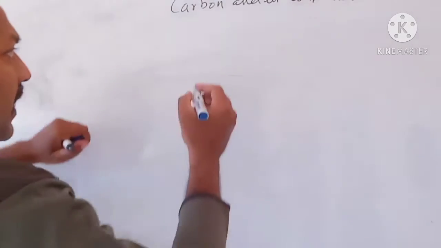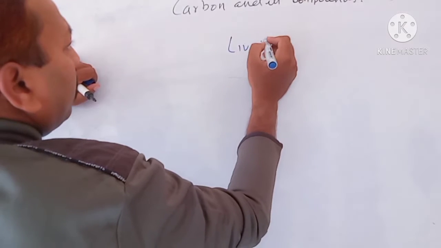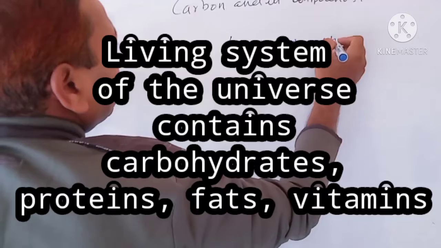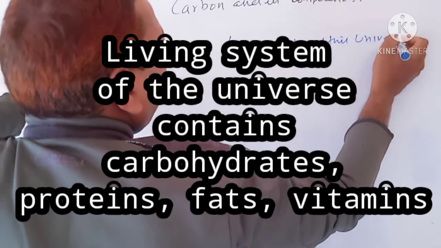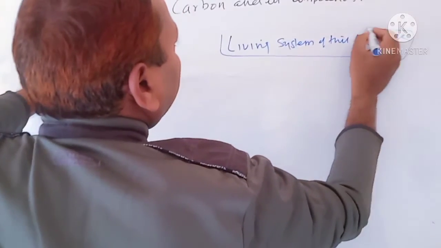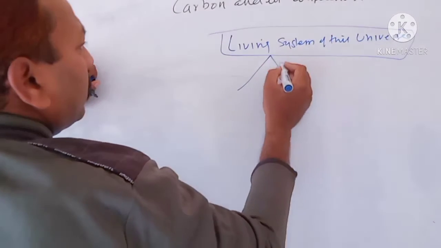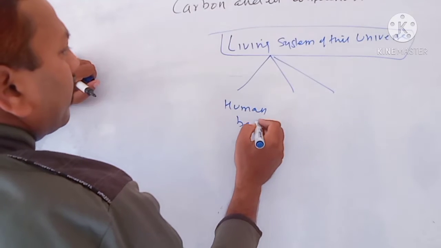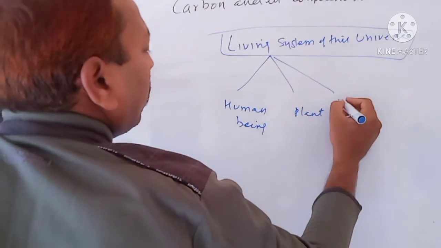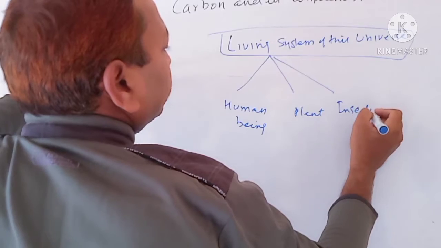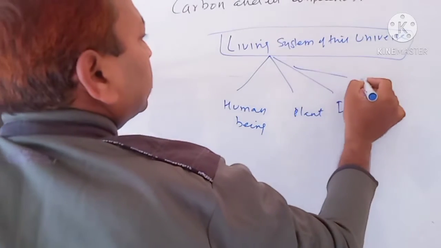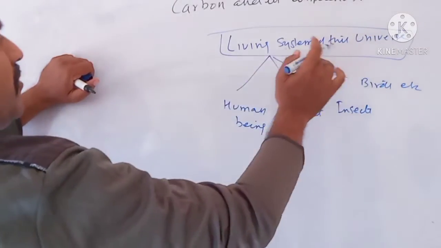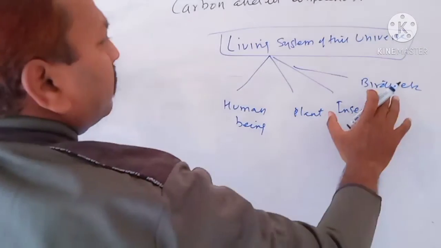First, when we see the living system of this universe, what are they? Human beings, plants, insects, birds, etc. They are all part of this living system of this universe.